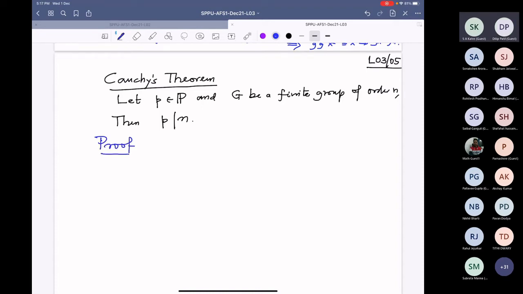This proof is due to, I should tell you who is the author of this proof. I have noted it down, Mackay. Probably James Mackay. Yes.